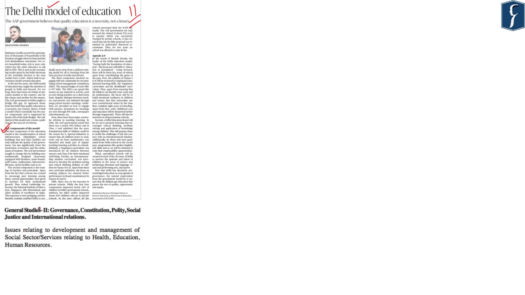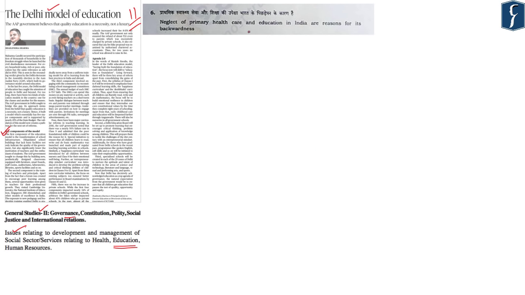Now, education is an important topic from the perspective of GS Paper 2, especially under the subtopic of issues relating to development and management of social sectors relating to education. In addition to this, education is also a very important topic from the perspective of the essay. And in the year 2019 only, that is the previous mains, a question was directly asked on education in section 2 of the essay paper. Hence, education is not only important from GS paper 2, but having a general idea about the state of education in India can also come in very handy if a topic related to education is asked in the essay paper.